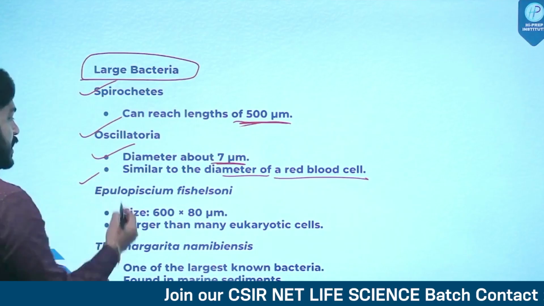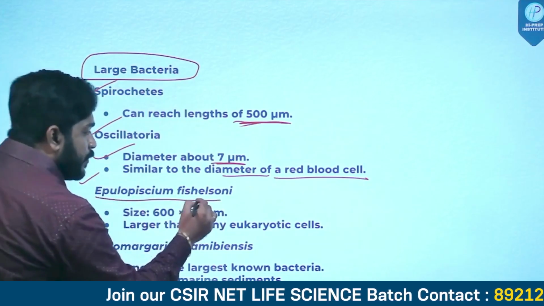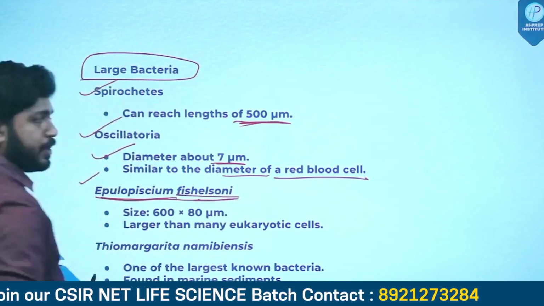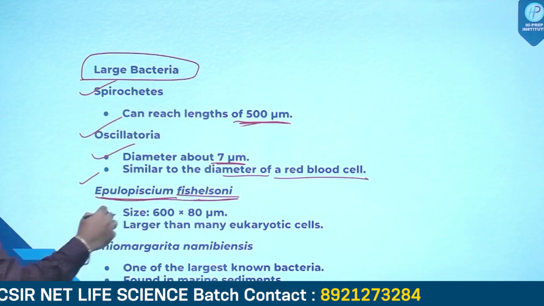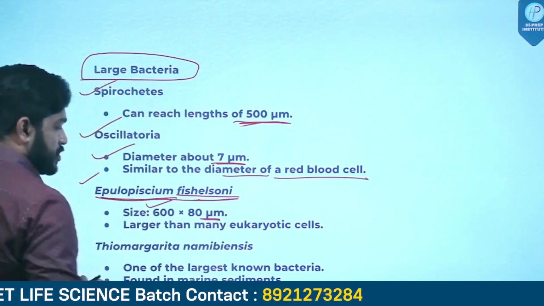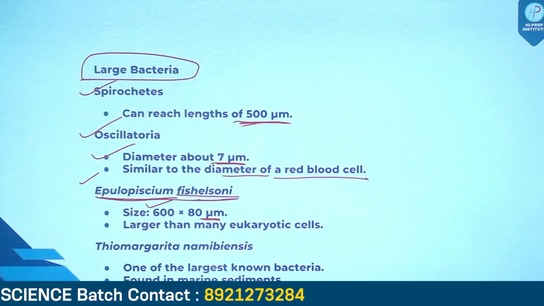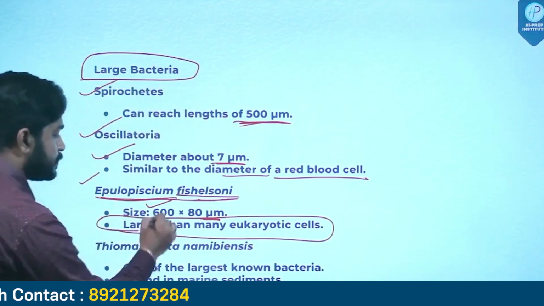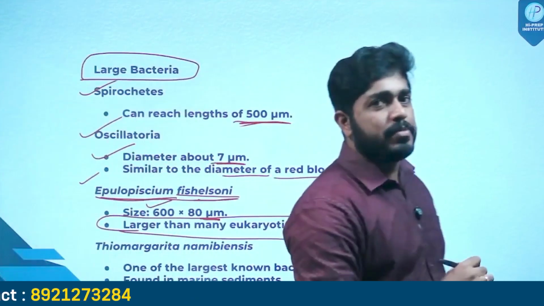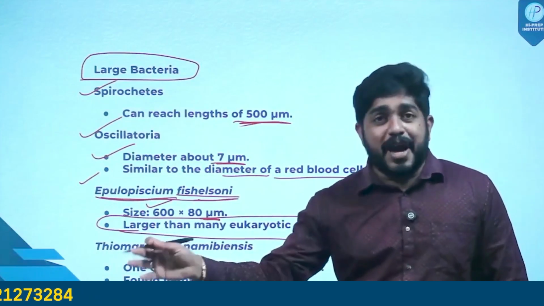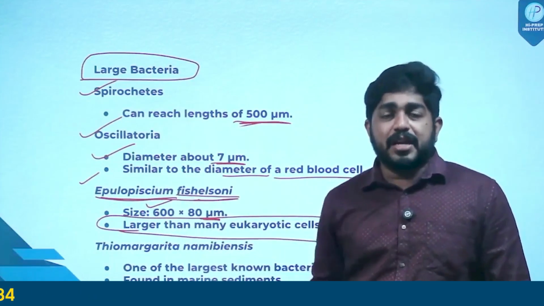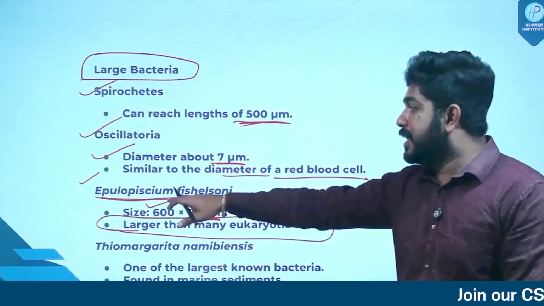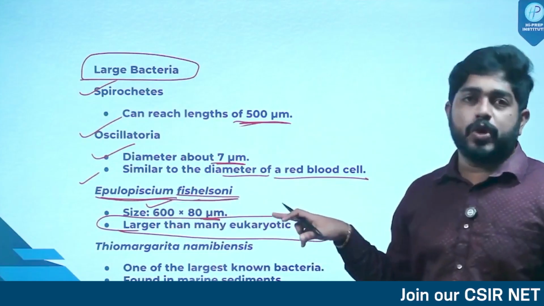Another large bacteria is Epulopiscium fishelsoni. This is also a large bacteria, and their size is 600 to 80 micrometer, and they are larger than many eukaryotic cells. Please keep this point in mind. Which among the following bacteria is considered larger than most eukaryotic cells? Not eukaryotic bacteria, eukaryotic cells. That is Epulopiscium fishelsoni. Very important.